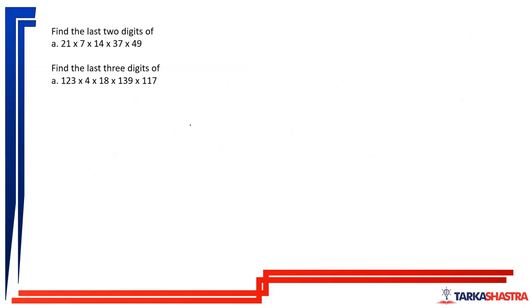So the application of remainder theorem, directly try to solve this question, and you will understand the application.